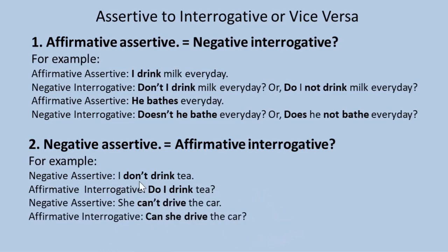So look at the sentence. I don't drink tea is a negative assertive. Do I drink tea is an affirmative interrogative. She can't drive the car is a negative assertive. Can she drive the car is an affirmative interrogative. So if the sentence is in negative assertive, we have to transform it into affirmative interrogative.